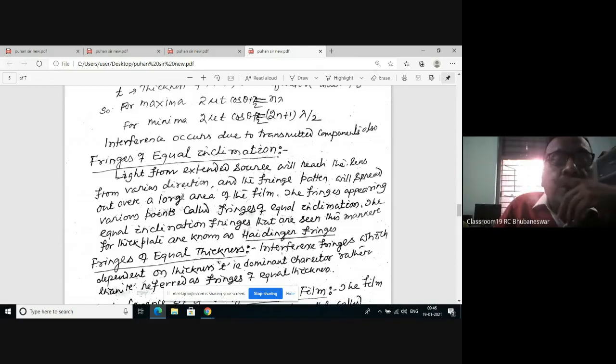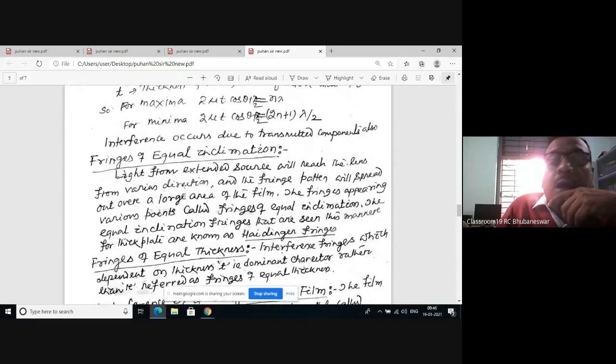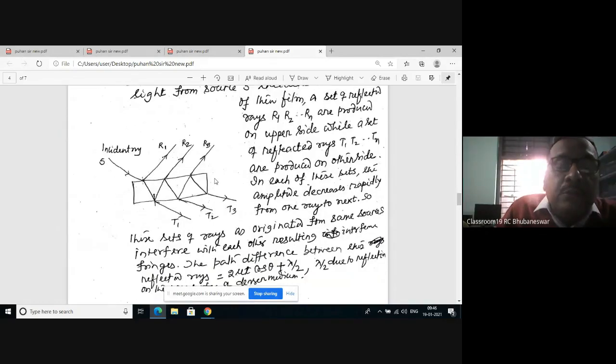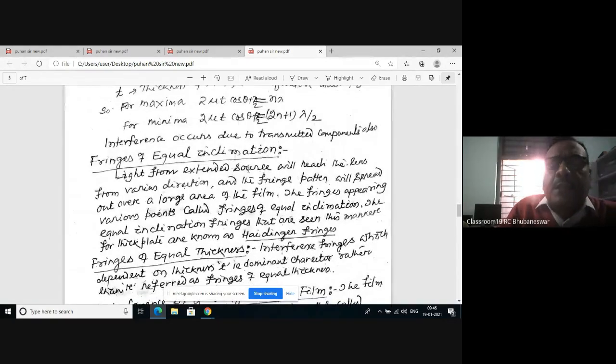So you see, if you consider the extended source here, then from an extended source you will get a number of fringes in various directions, and those fringes spread all over the large area of the film.